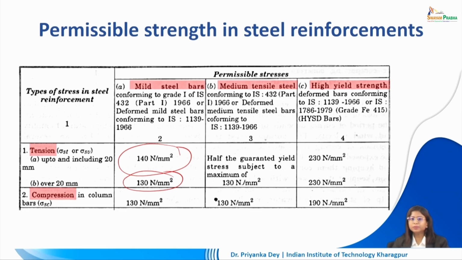This is when we are dealing with mild steel bars. The compression in column bars should also be 130 Newton per millimeter square. If you are dealing with medium tensile steel, about 130 Newton per millimeter square is expected in the same categories. For high yield strength deformed bars, this would go up to about 230 Newton per millimeter square in tension, and in compression about 190 Newton per millimeter square.